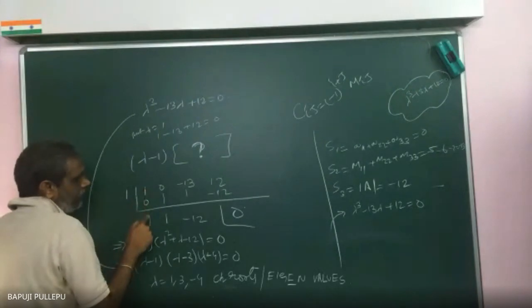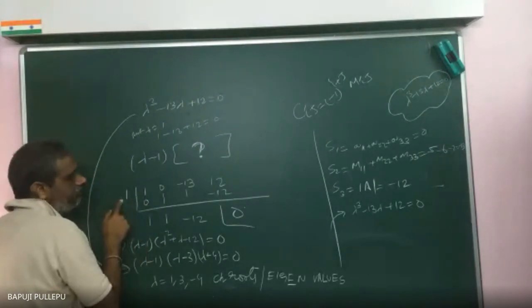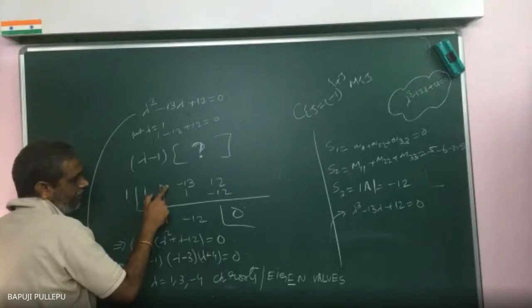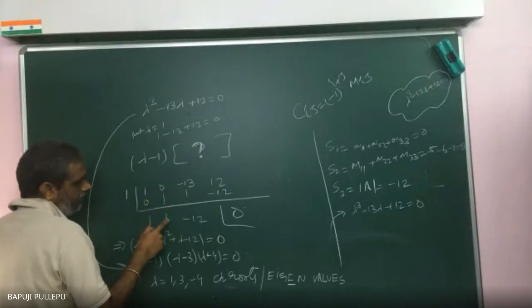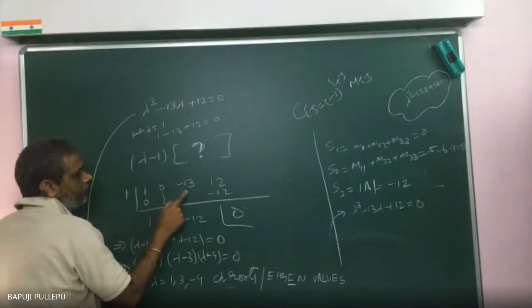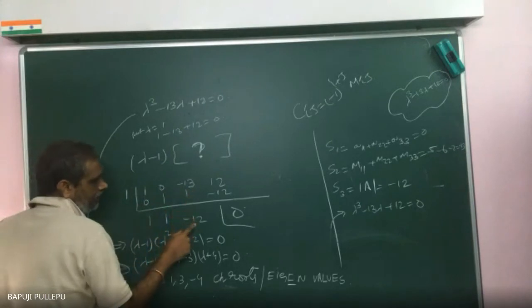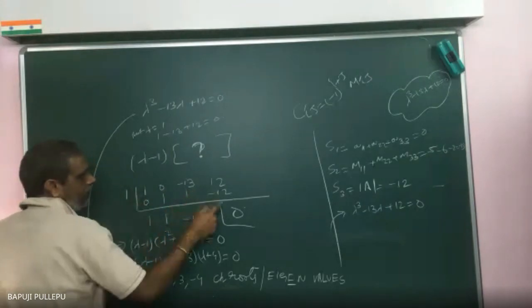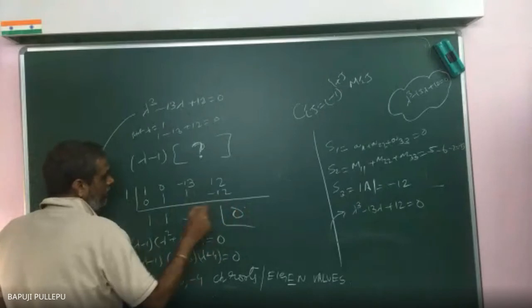Then 1 plus 0 is what? 1. Then 1 into 1 is what? 1 you can write. These two you can add, this value you will get. Again these two you can multiply, write this, and add these two. This you will get. These two you multiply. If you don't get 0, what does it mean? This is not a factor.